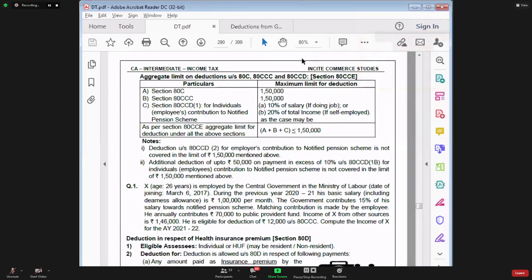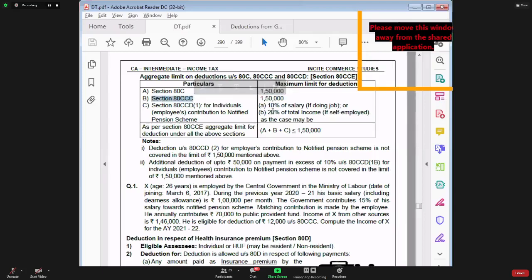See, what is the maximum limit for claiming deduction in section 80C? It is 1,50,000. What is the maximum limit for claiming deduction in section 80CCC? Same 1,50,000.